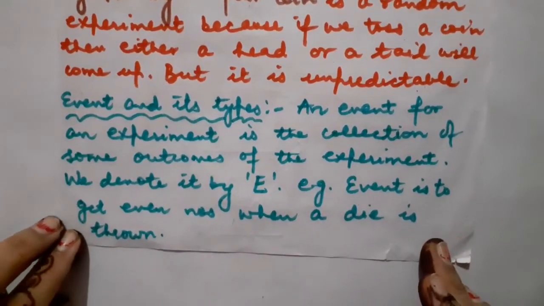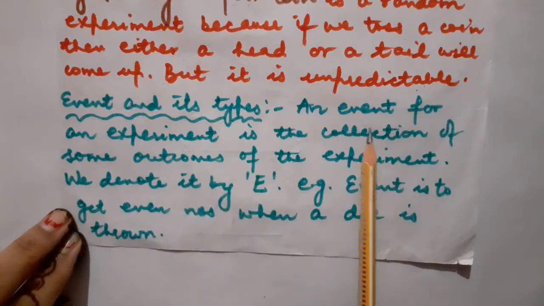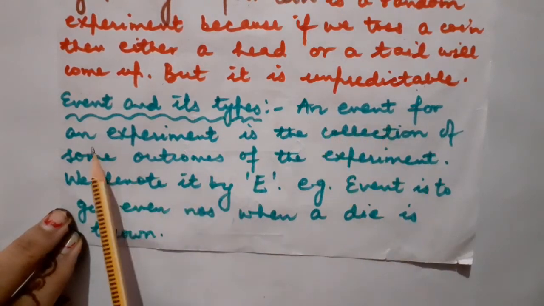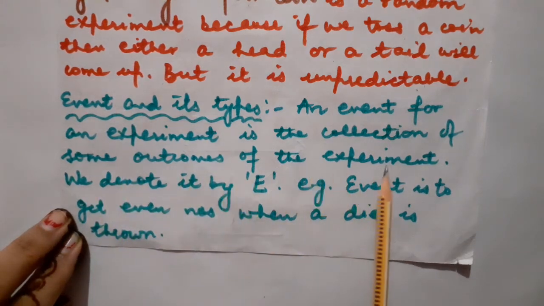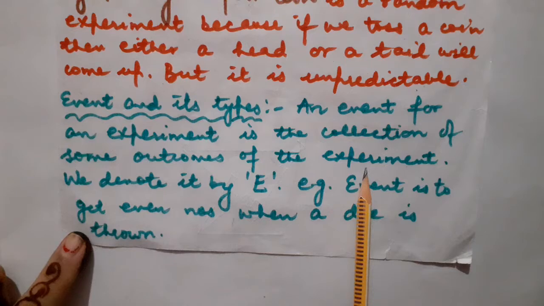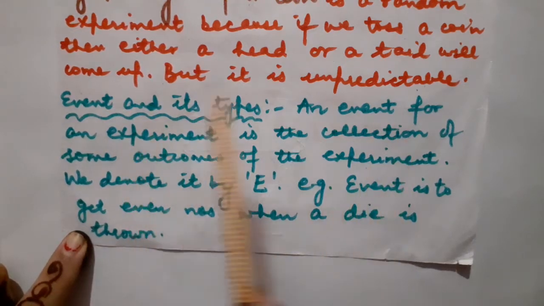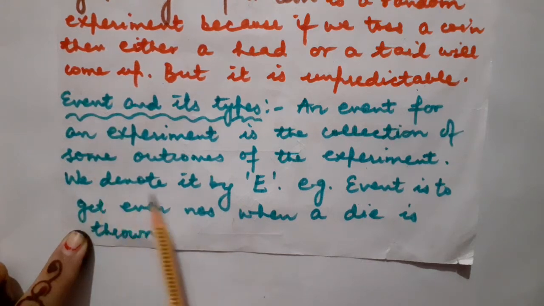Now here comes our next point, that is event as well as its types. So what do you mean by event? An event for an experiment is the collection of some outcomes of the experiment. Whatever experiment you perform, you will definitely get some well-defined outcomes. The collection of all those outcomes is known as an event. We always denote it by E. For example, the event is to get an even number when a die is thrown.